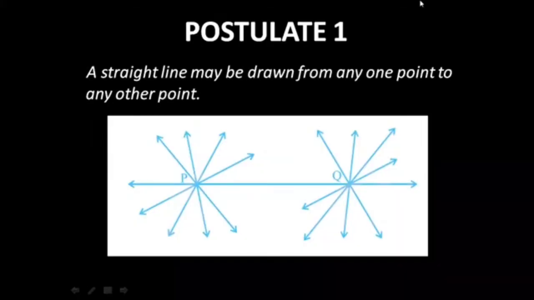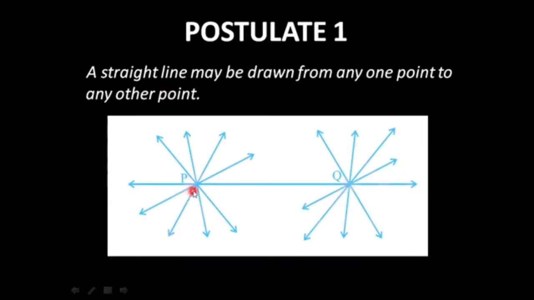Euclid's postulate number 1 states that a straight line may be drawn from any one point to any other point. In simpler words, say you have two distinct points, you can have only one line which passes through these two distinct points.